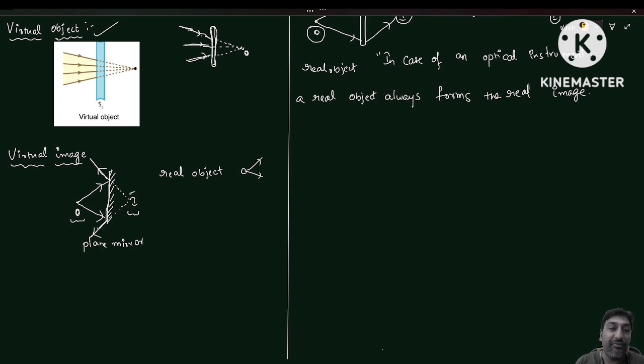But what type of image is that? Light rays are not exactly meeting at that particular point. We make them converge. So what type of an image is that? That's a virtual image. I hope you can understand now. It's a real object, and here is the virtual image.